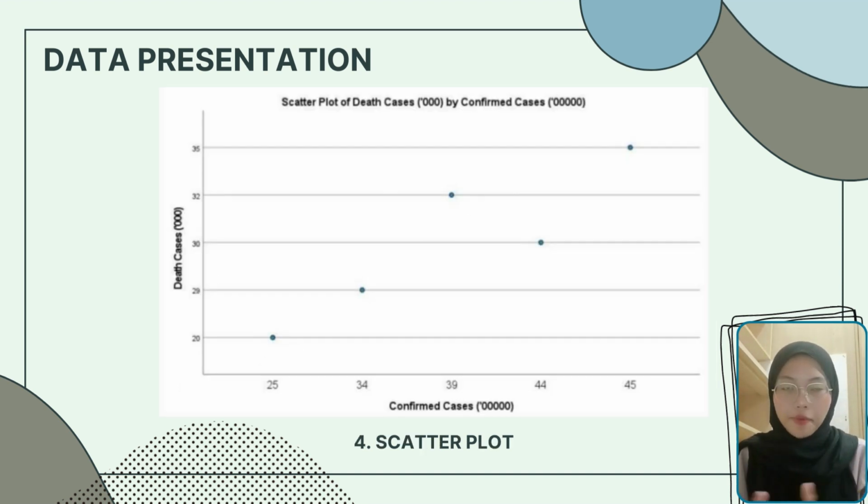Lastly, we have a scatter plot. It is also called a scatter diagram. It is used to show the relationship between two different types of data. It describes the nature of a relationship between independent and dependent variables. Scatter diagram also can help to show different possible correlation categories like positive correlation, negative correlation, and no correlation. In this case, our scatter plot shows a strong positive linear correlation between the reported cases and the total death cases of COVID-19 in Greece, Canada, Malaysia, Thailand, and Slovakia.